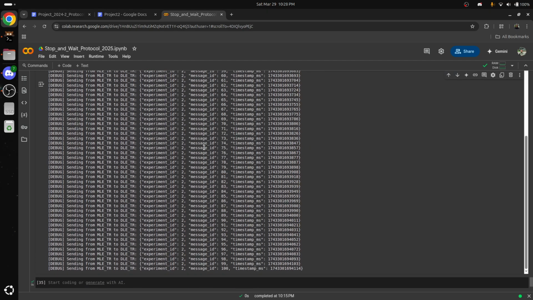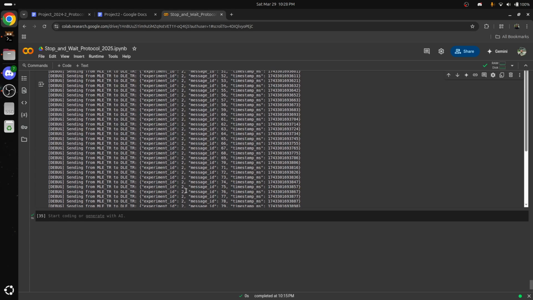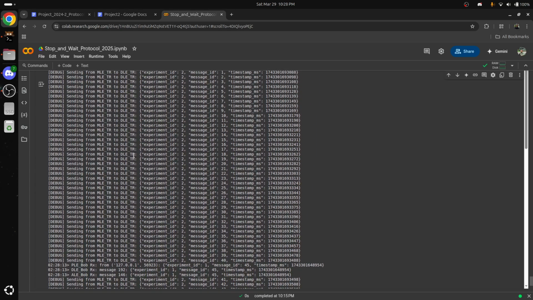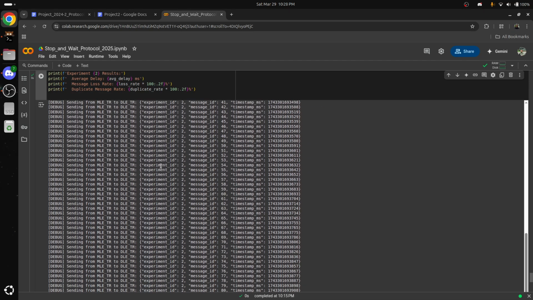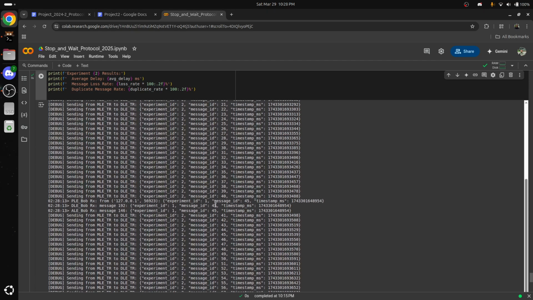So we can see here, it does all the workflow where it sends all the packets. And finally, we have an average delay of 2.3 milliseconds, a message loss rate of 2%, and a duplicate message rate of 2% also. So that will be all for the Stop and Wait protocol.